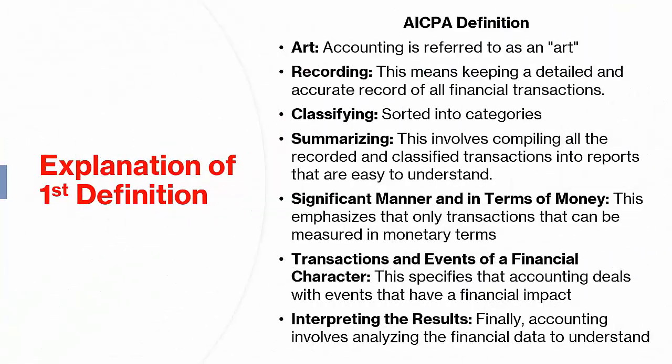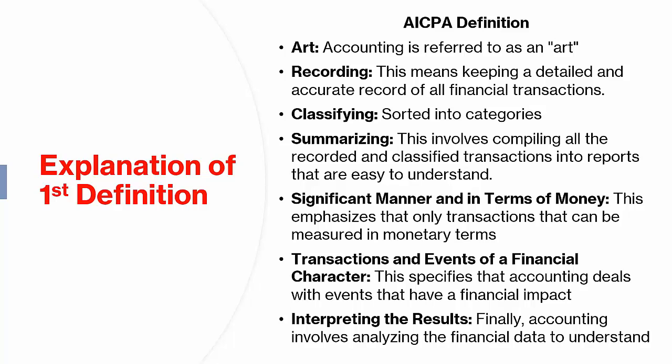Let's break down and interpret the definition of accounting provided by the American Institute of Certified Public Accountants, AICPA, for a beginner. AICPA definition: accounting is the art of recording, classifying, and summarizing in a significant manner and in terms of money, transactions, and events which are, in part at least, of a financial character, and interpreting the results thereof. Interpretation. 1. Art. Accounting is referred to as an art because it involves applying principles, judgments, and creativity in recording and reporting financial information.